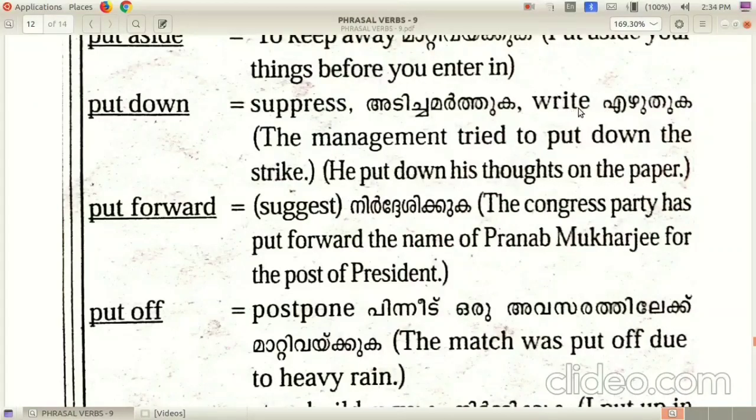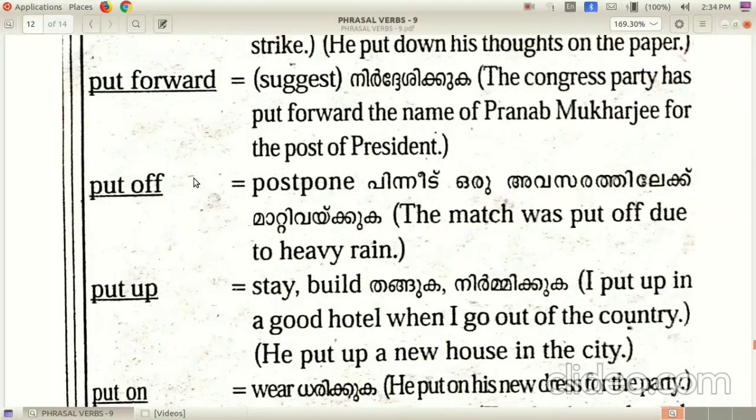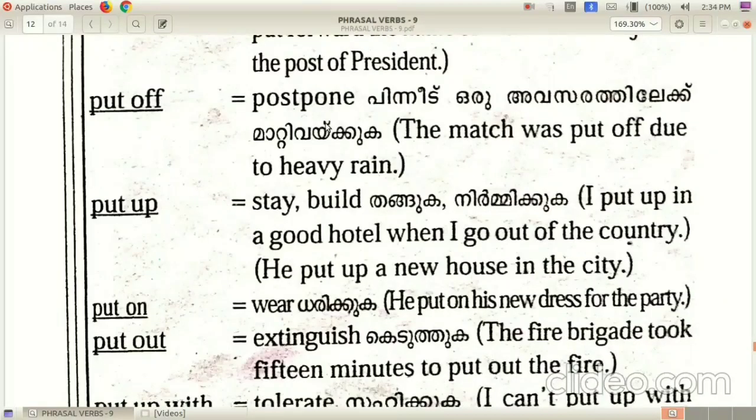Put forward, suggest. The Congress party has put forward the name of Pranab Mukherjee for the post of president. Then the next, put off, postpone. The match was put off due to heavy rain.